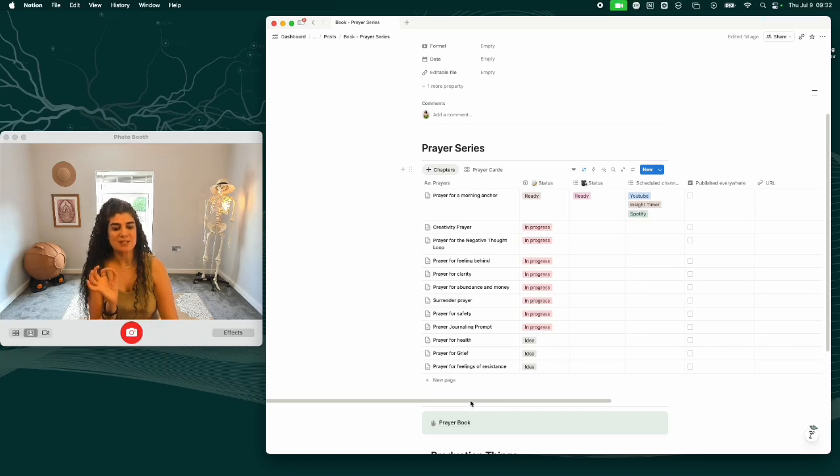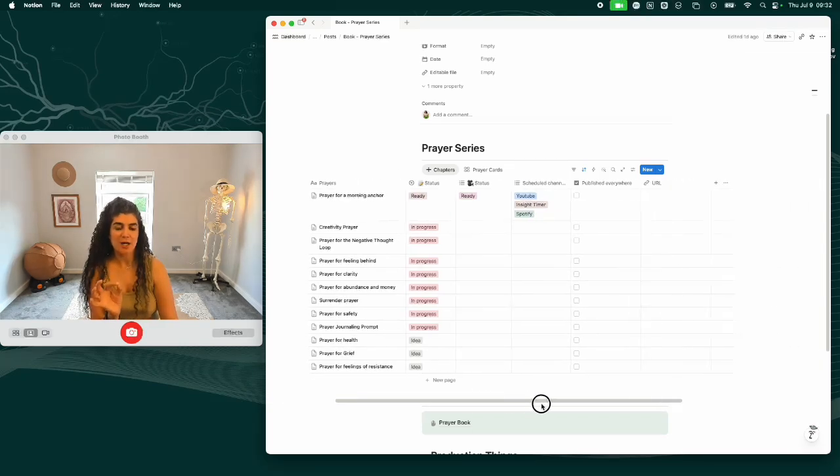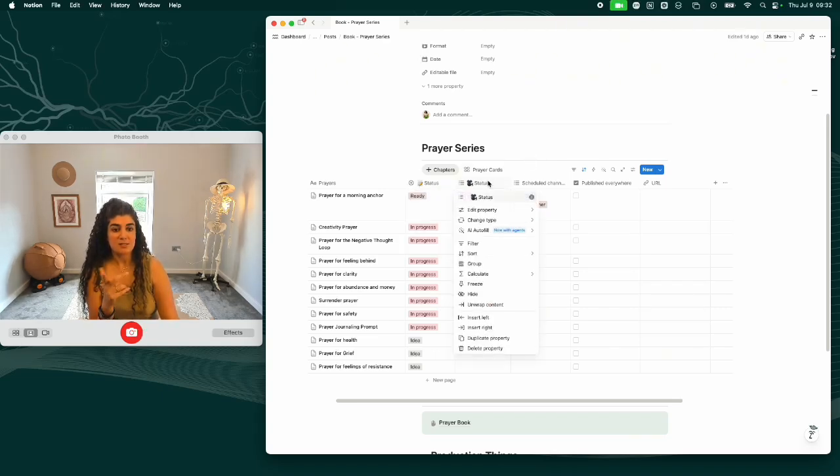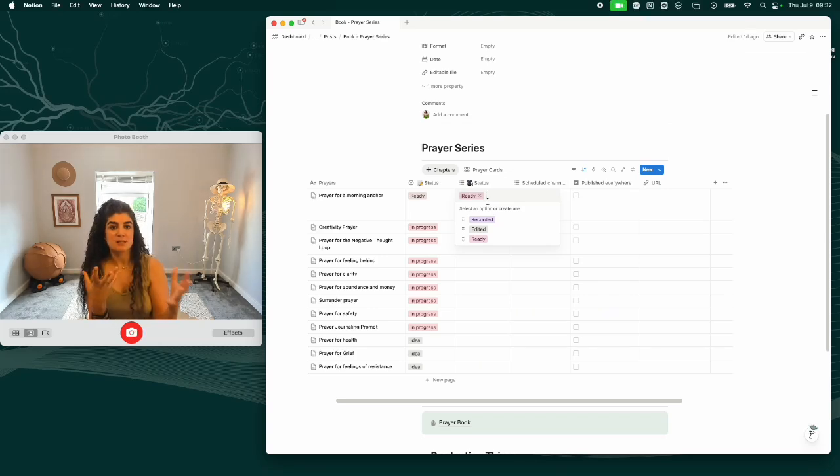Before I go into each individual prayer, this is how I created category. So status here, it's for writing. There's that icon of writing on the side. So it's either in idea phase, it's in progress, or it's ready to go. And then in the status, the recording status, again, I have recorded, edited, and ready, because when I do record something, I need to dedicate time to edit it. And sometimes I can't finish all of it in one sitting, or it's not a priority at the moment.